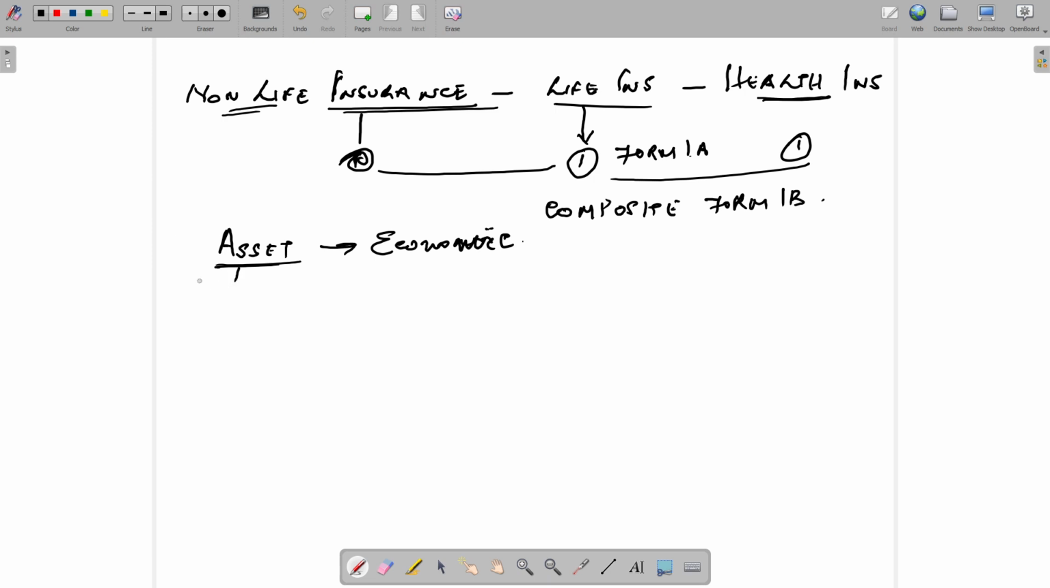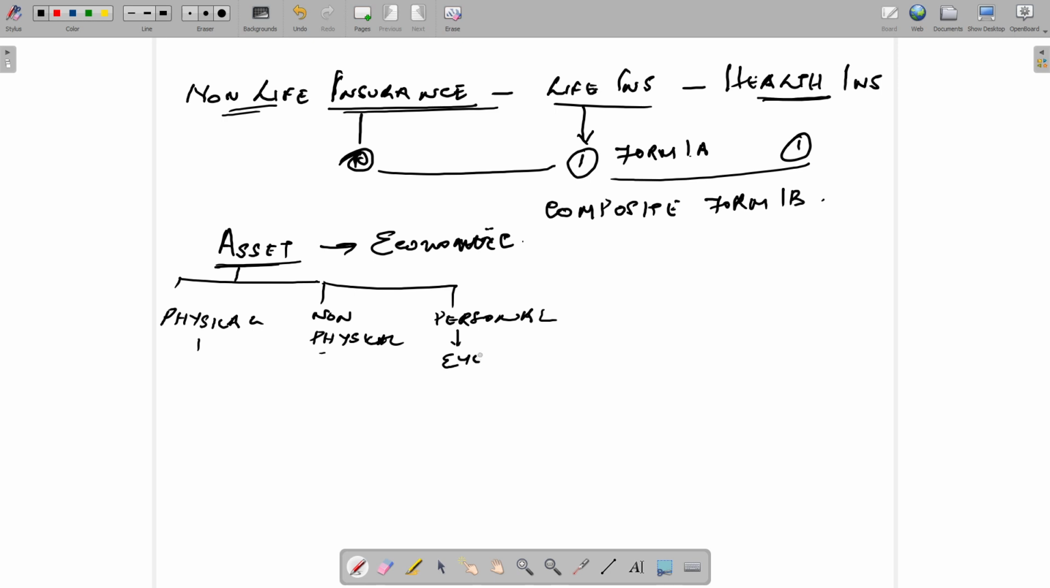Assets can be broadly classified into three categories. One we call physical assets, then non-physical assets, and also personal assets. For example, a car is considered a physical asset. A non-physical asset is goodwill, the reputation you create. A personal asset is, for example, part of your body, your eyes. These are examples for you.